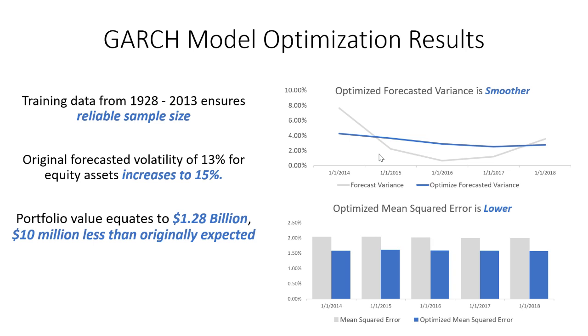As you can see on the right with the charts, the forecasted variance when it's optimal is actually a lot smoother than the unoptimized results, which is great. The mean square error is lower in the optimized results, which is also really good. And utilizing the information, you're able to find the forecasted volatility, which actually increases to 15%, but also represents a more accurate representation. So although the portfolio does go down $10 million in value based on that volatility, it's still a very accurate depiction, which is good.